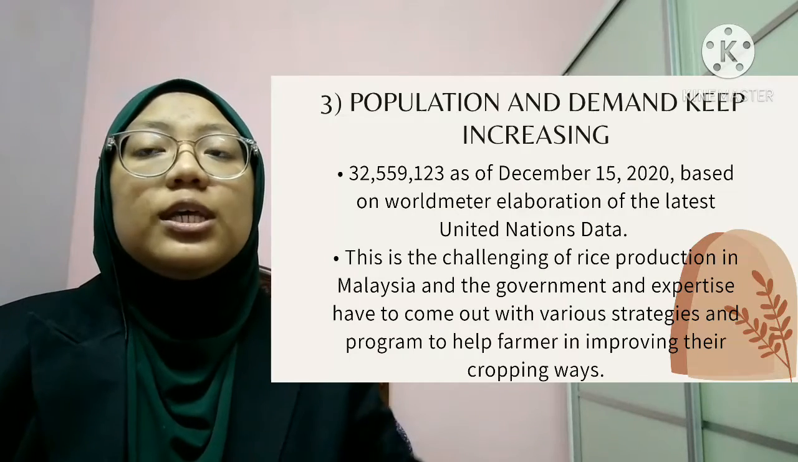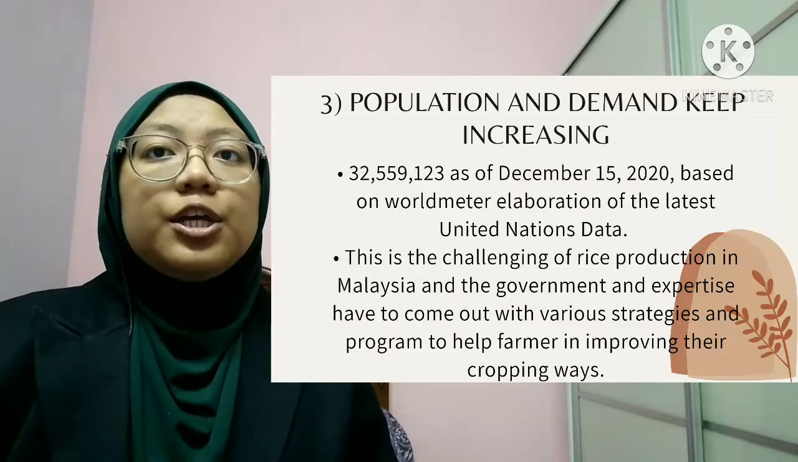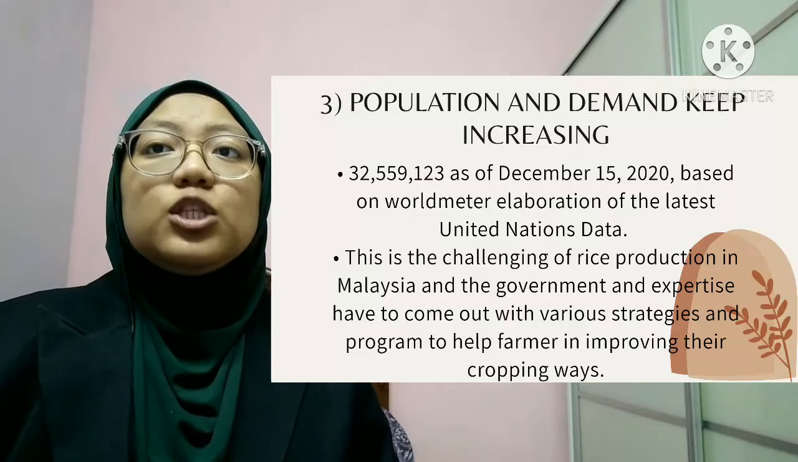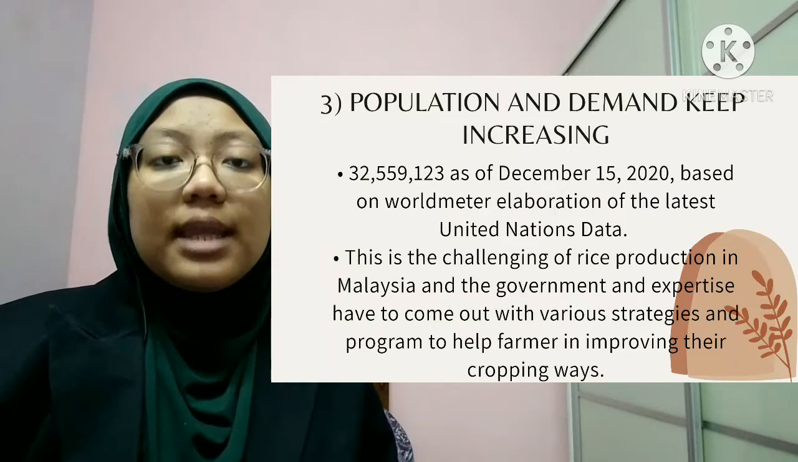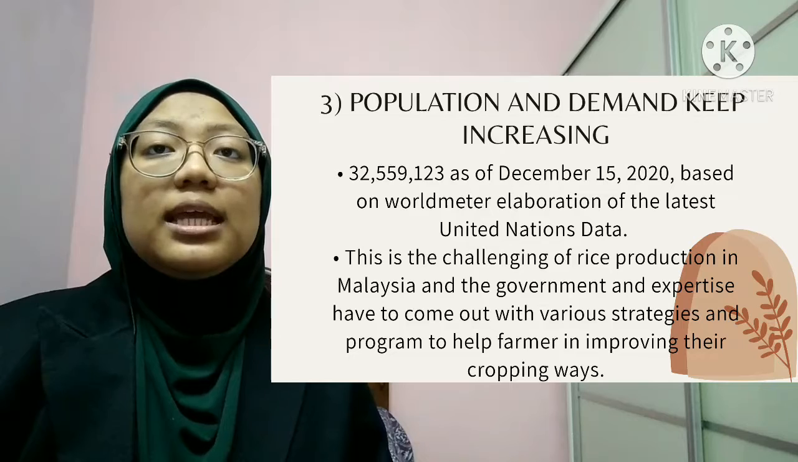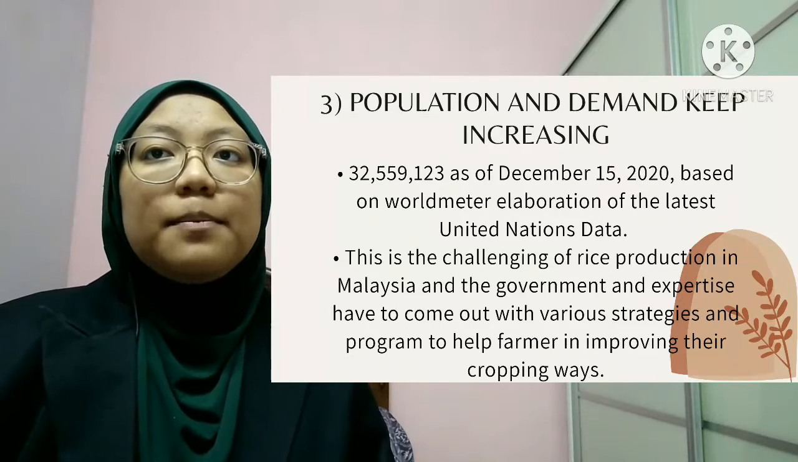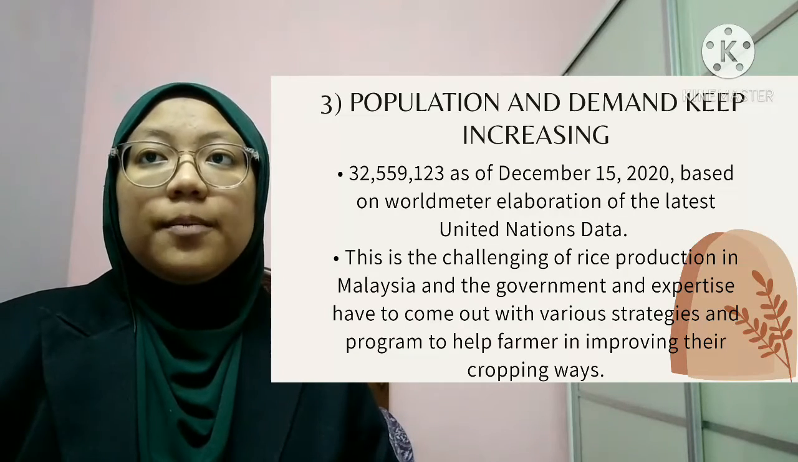The government needs to put in effort to increase the production, cropping intensity, and crop acreage to cope with the growing demand for the produce. The supply has to increase along with the demand, as the population in Malaysia keeps increasing year by year. According to Worldometer, Malaysia nowadays has 32 million people.